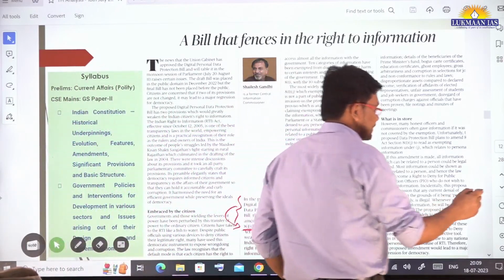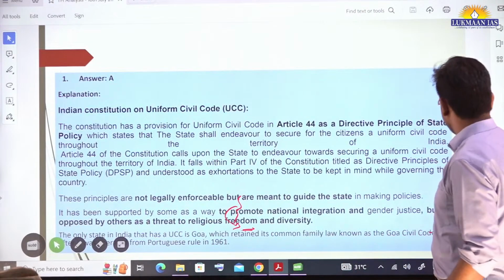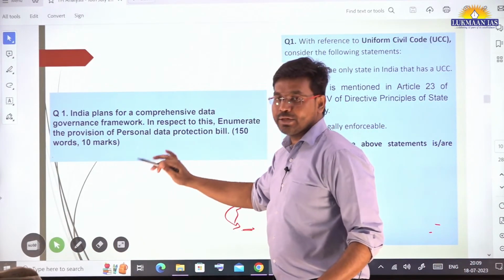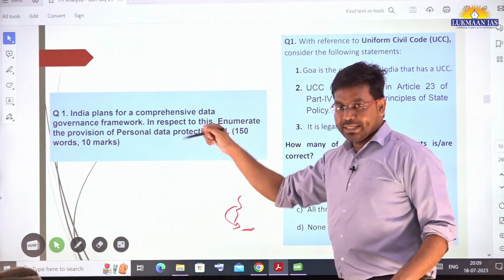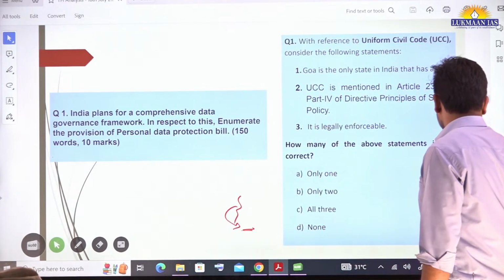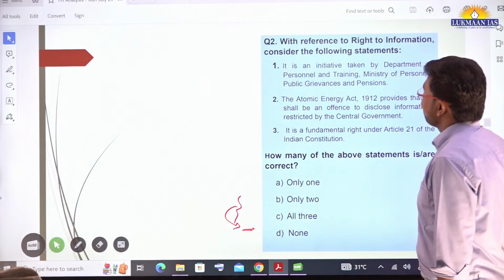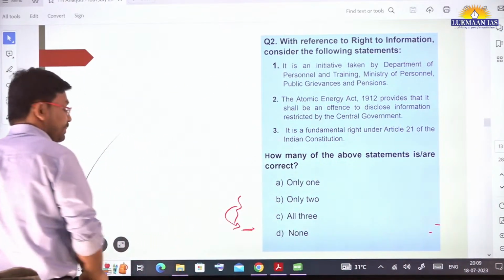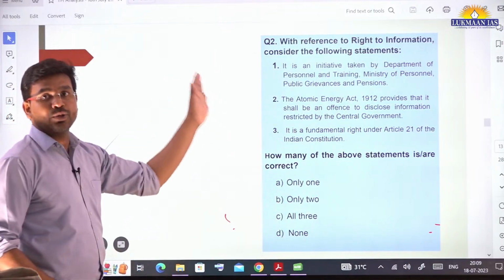I have already discussed a question. That question I will showcase once again. This is the question that you need to answer in your free time. This question is related to that act that we have just discussed, that article. There is another question for you, and this question is for the prelims exam. We are going to discuss this question now.